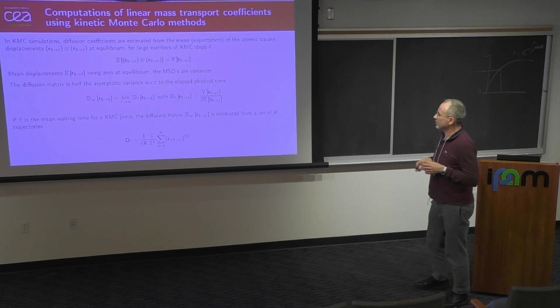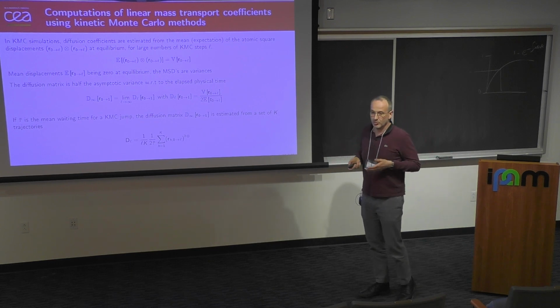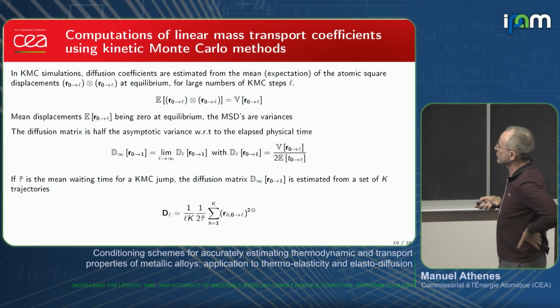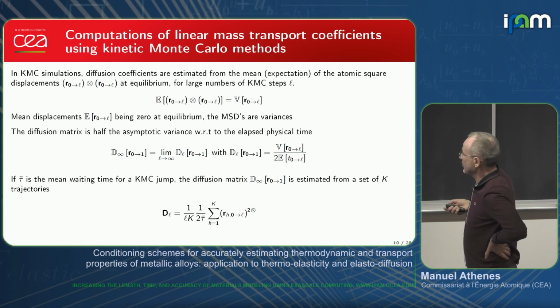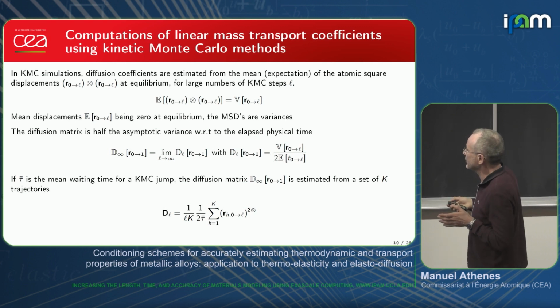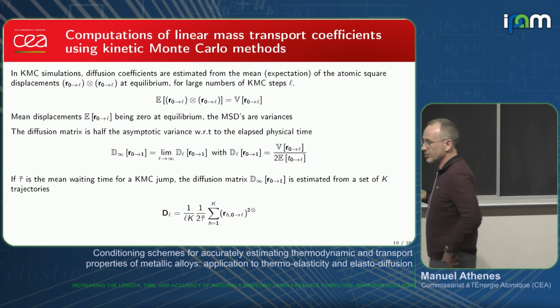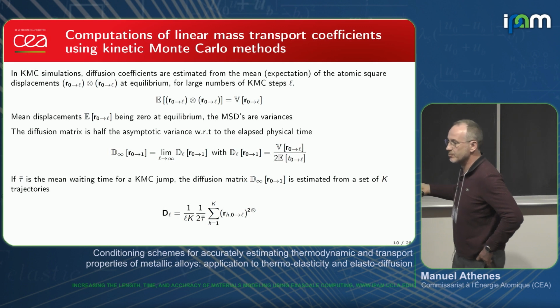So the idea will be to use this conditioning technique in the calculation to speed up the measurement of the diffusion coefficient. So in this slide, I go back to the definition of the diffusion coefficient, so it's the mass transport coefficient, which is defined at equilibrium. So I don't explain linear response theory, I just give the definition. So the diffusion is the limit of the mean square displacement divided by twice the time. Since we are at equilibrium, the mean square displacement can be seen as a variance, since the mean displacement is 0.